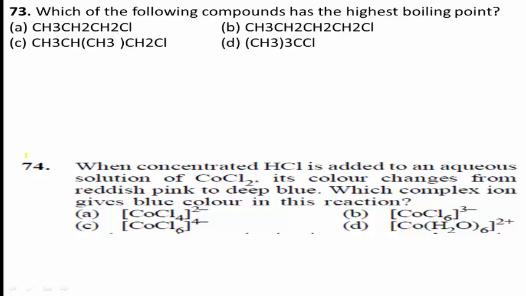For isomeric alkyl halides, boiling point decreases as branching increases. Therefore, the correct answer for this question is option B.